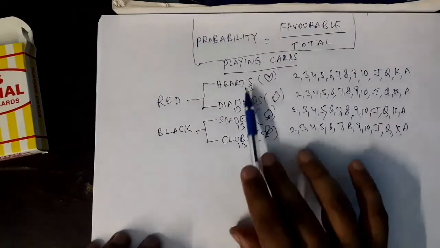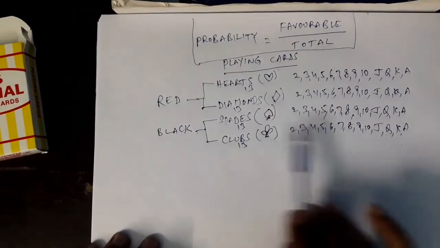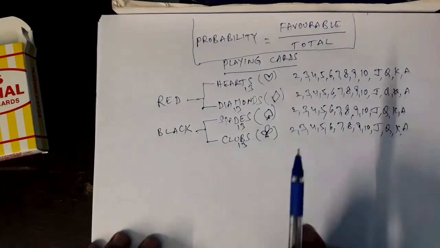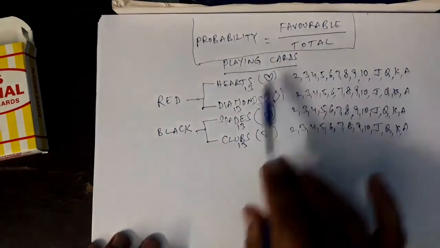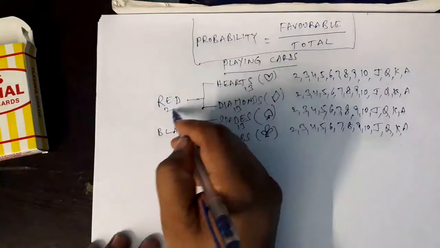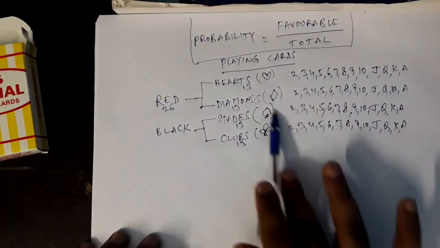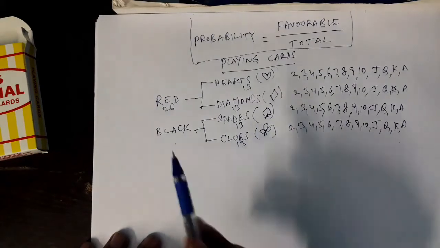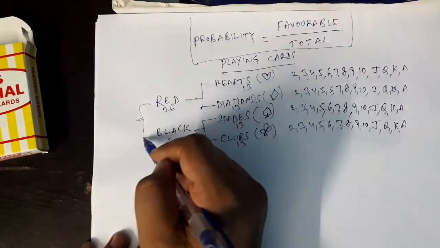So tell me how many hearts are there? 13. How many diamonds? 13. Spades? 13. Clubs? 13. How many red cards? All these are red, right? 13 plus 13, 26. How many black cards? All these are black cards. Spades and clubs are black, right? 13 plus 13, 26. So total, what is the total number of cards?